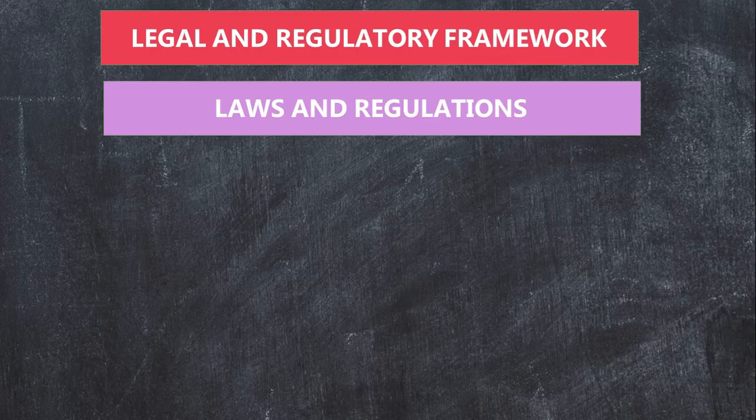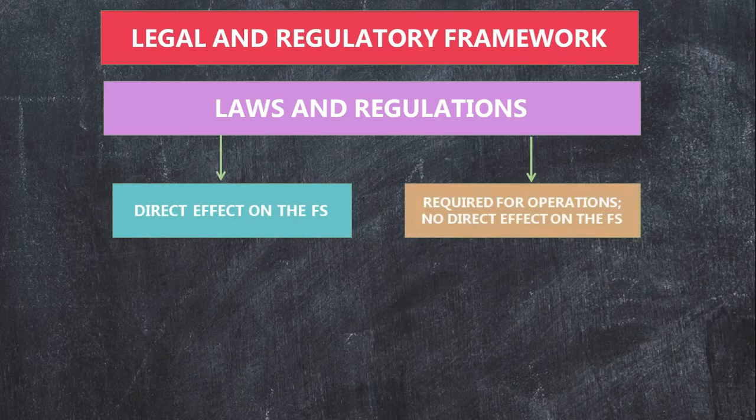There are some laws that have a direct effect on the financial statements, while there are others that are required for operations but do not necessarily have a direct effect on the financial statements. An example of laws and regulations that affect the financial statements directly would be, quite obviously, your accounting and taxation rules. Examples of those which are required for operations but do not necessarily affect the FS directly would be CHED regulations requiring full-time faculty of universities to be at least master's degree holders.